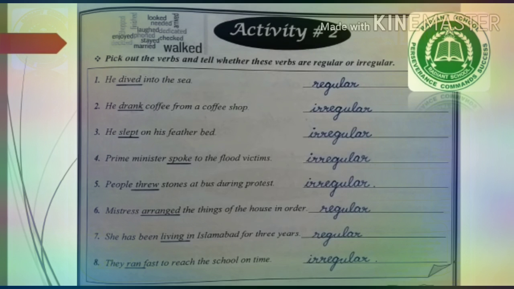Number 7, she has been living in Islamabad for 3 years. Living is the main verb, underline it, and you have to identify whether the second and third form of the verb live is made by adding d or ed. Yes, live, lived, lived. So it's a regular verb.